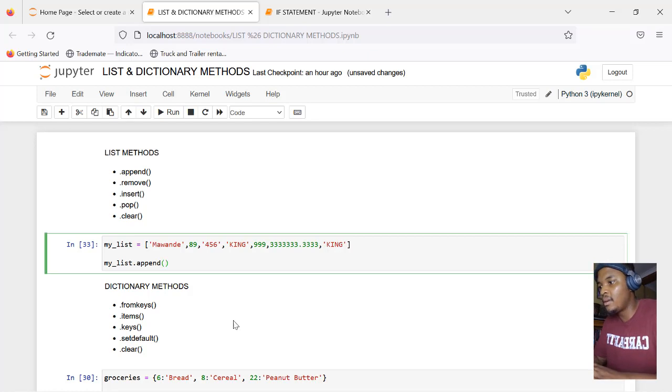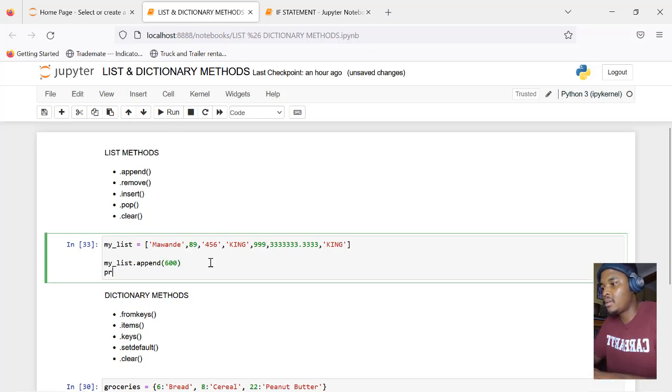So let's say we've got a list. In this case, we've got my list and it's got this stuff in it. Let's say I want to add the number 600 to the end. So my list.append. Append means throw something to the back. 600 is what I want to add. And then let's print. Let's keep this print statement here for all of these things.